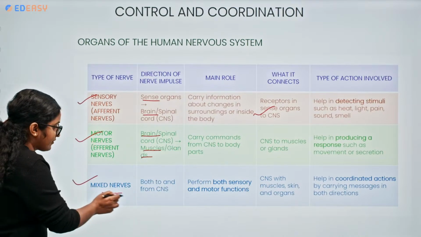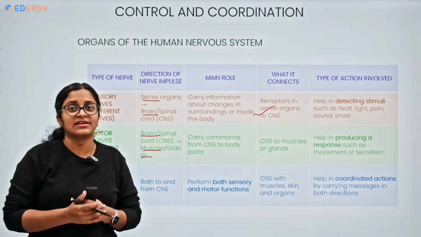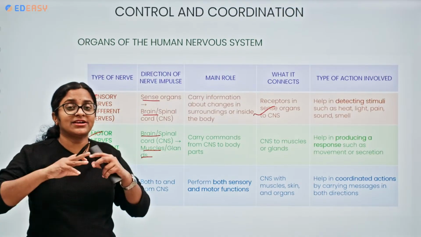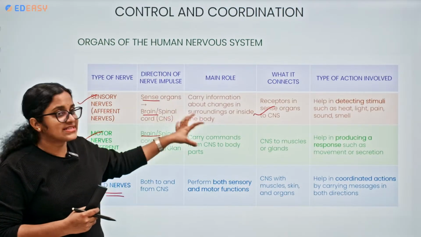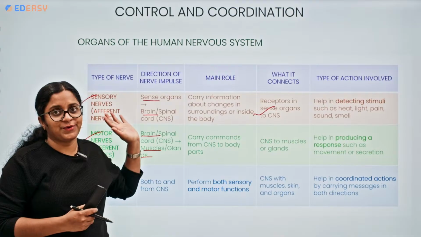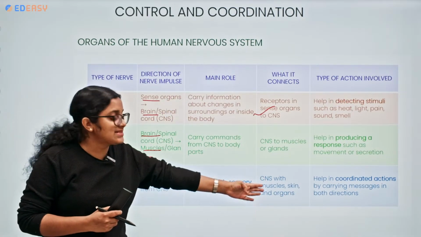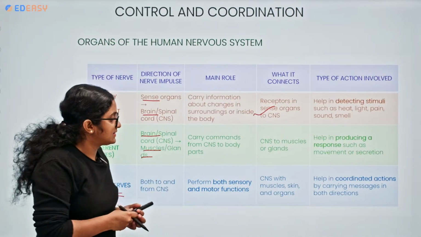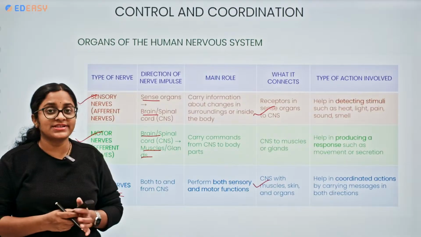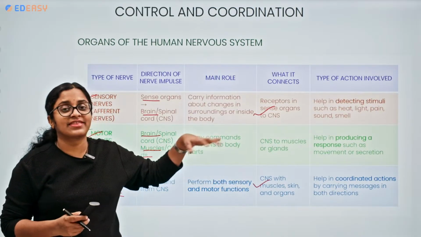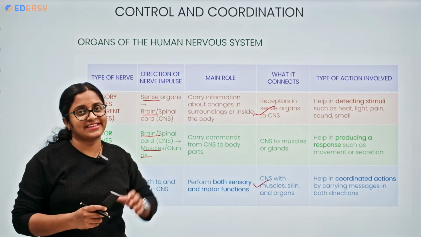What else do we have? Mixed nerves. They are connected to the CNS. The term mixed itself says they have both sensory and motor function. We can see them connecting the CNS with muscle, skin, and organs. They help in coordinating actions by carrying messages in both directions. The sensory and the motor both will be there over here.